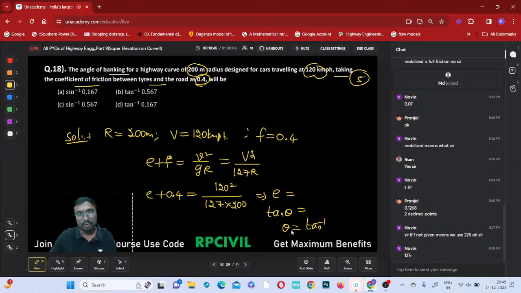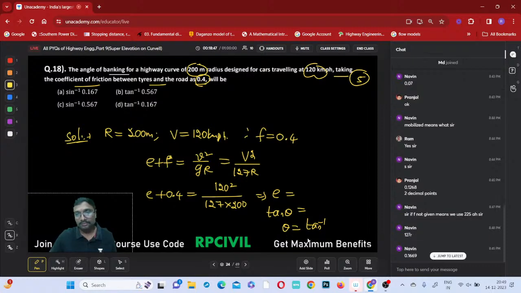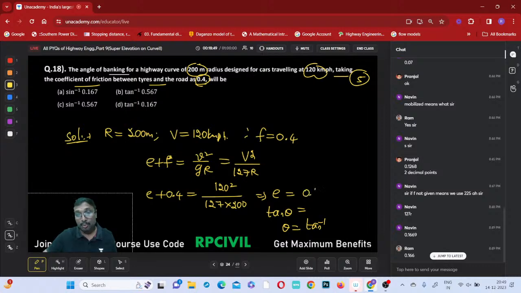Tell me how much it comes to be. 0.1669. Okay, 0.167 you can round it off. So tan theta is equal to the super elevation, right? That super elevation is equal to tan theta. Therefore theta equals tan inverse of 0.167.